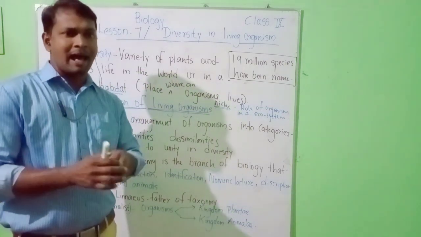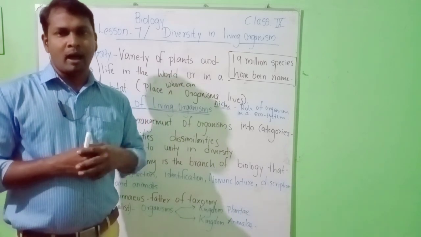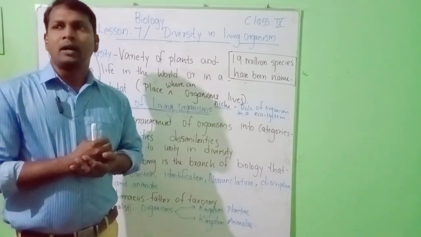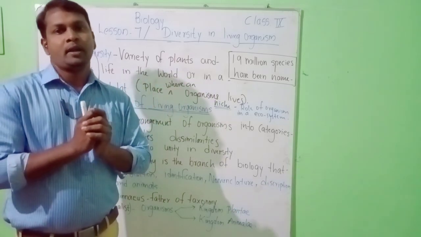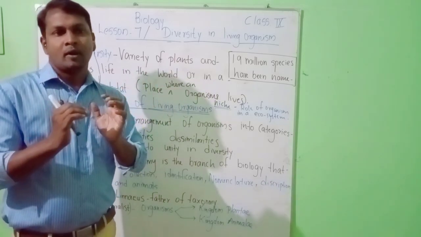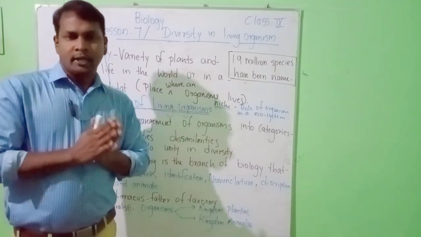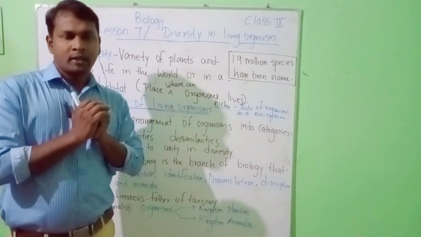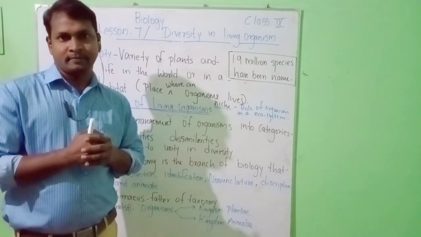Already we know it means arrangement. When you see our school, it contains a lot of classes, from grade 1 to grade 12. In grade 1, the students are of the same age, not based on their height or gender.